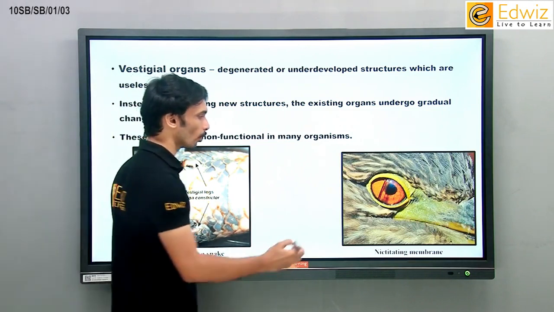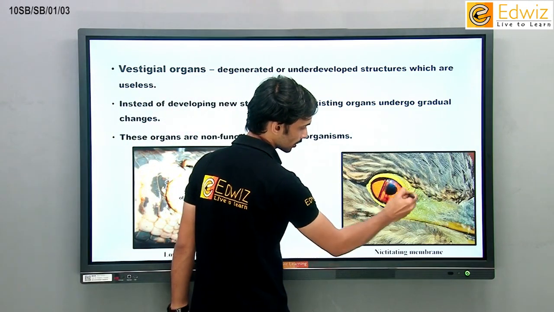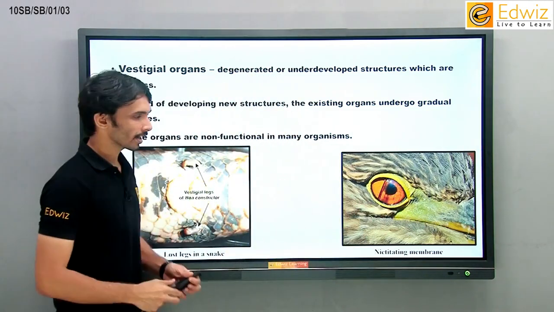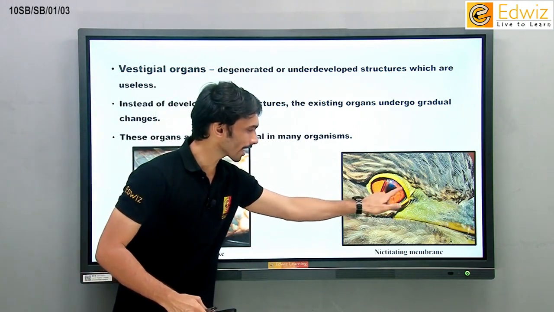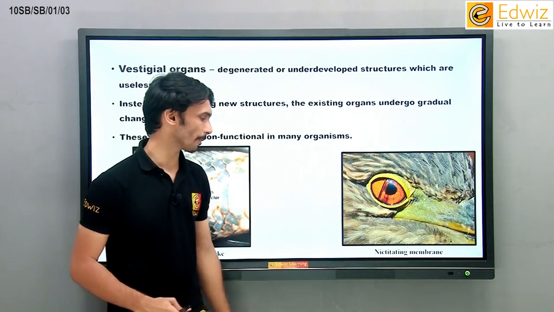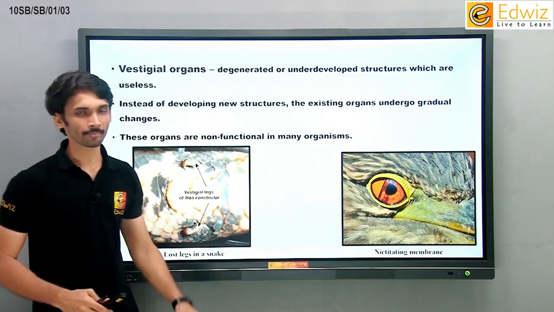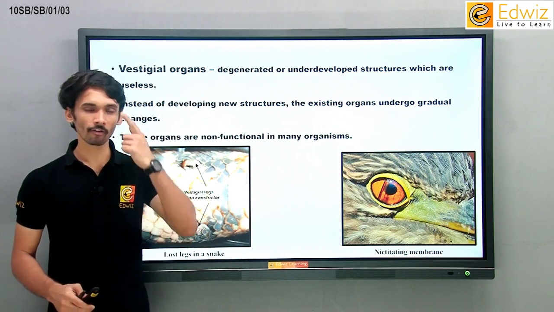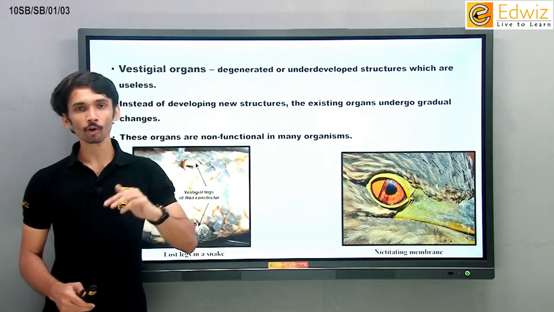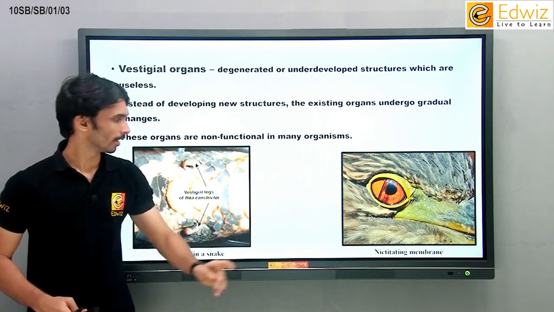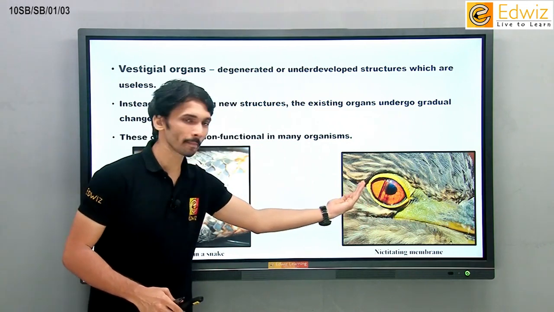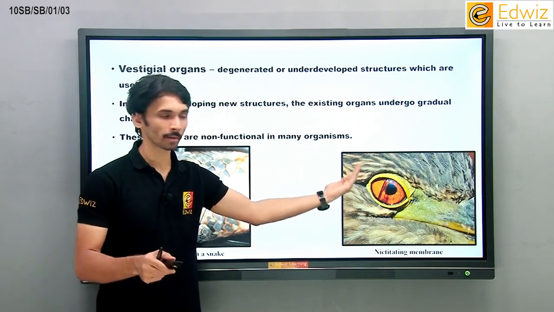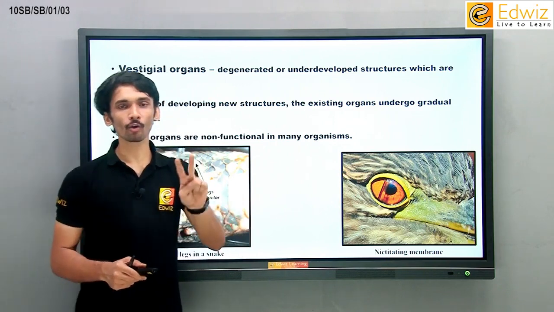Similarly, we can see something over his eyes, right? It's an eagle, और उस eagle के eyes के ऊपर हम लोग एक थोड़ा सा blackish color का membrane देख सकते हैं. That membrane is called the nictitating membrane. Now this membrane actually protects its eyes. What if we want to protect our eyes? We will close our eyes, simple, right? But if we close our eyes, we cannot see what is in front of us. They just have that nictitating membrane over their eyes and they can see too. मतलब उनके eyes protected भी है और वो लोग देख भी सकते हैं.